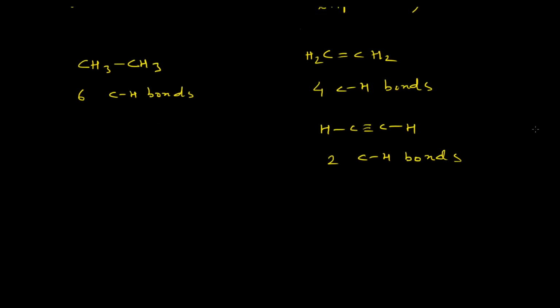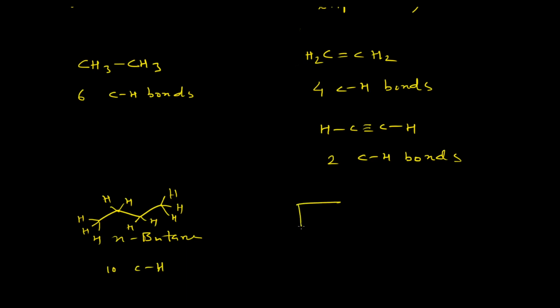Like this, if you consider butane, n-butane and cyclobutane, this is n-butane. So in the case of n-butane, how many carbon-hydrogen single bonds? A total of 10 carbon-hydrogen single bonds are there in n-butane. But if you consider cyclobutane, and in this case also if you draw the carbon-hydrogen single bonds, then you can easily see that it contains 8 carbon-hydrogen bonds.